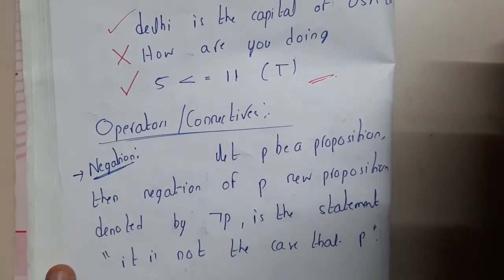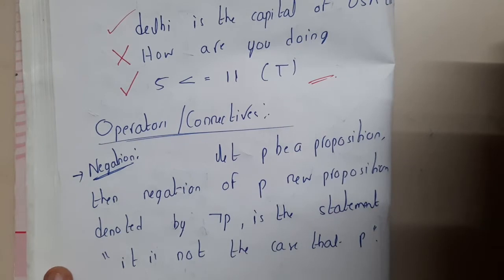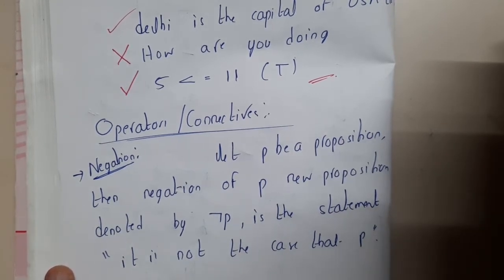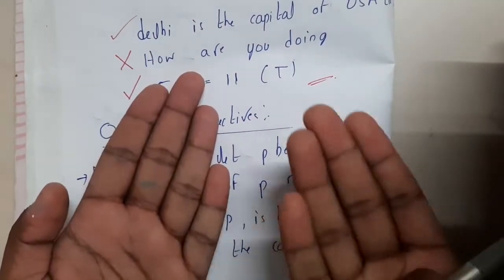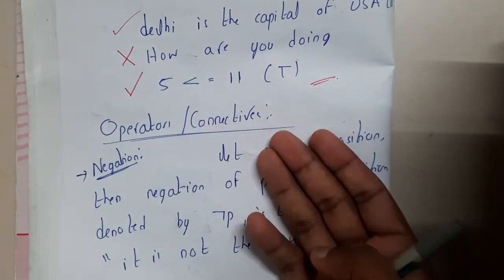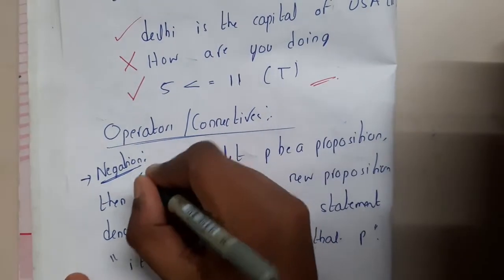Negation is nothing but something opposite. If I say, "I'll be coming to college tomorrow," what is the negation of it? "I will not come to college." That is the negation. If you are saying I'm coming, here it is saying I'm not coming. You are talking in an opposite way. That is nothing but negation.